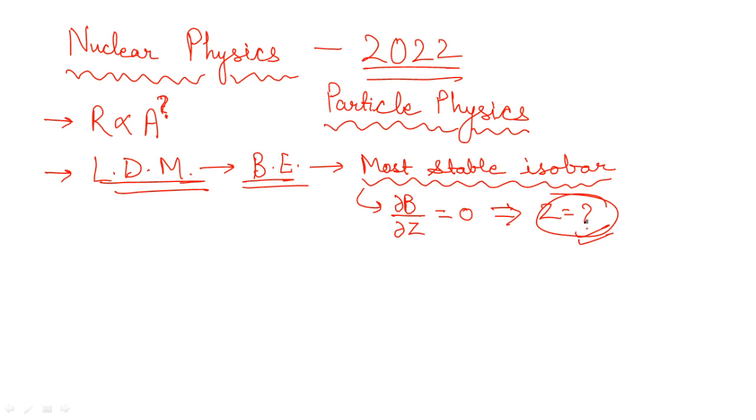But sometimes they also write the question statement this way: find the most stable isobar Z value. So they can ask you to find Z upon A, where A is the mass number. So you have to be careful what they are actually asking you to find. That is the type of question you can expect from the liquid drop model.